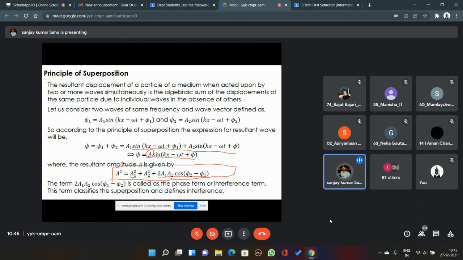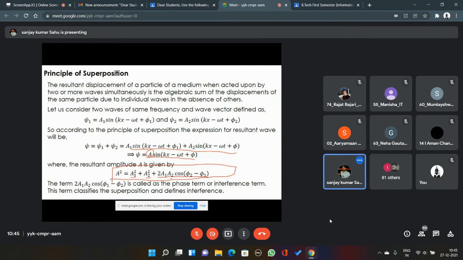So the phase difference changes over time and position, and depending upon this change, the resultant amplitude of the resultant wave will change. That's why the term 2 a1 a2 cos (phi 2 minus phi 1) is called the interference term, because it decides where you get destructive interference and where you get constructive interference. We'll be discussing those things in detail later on.